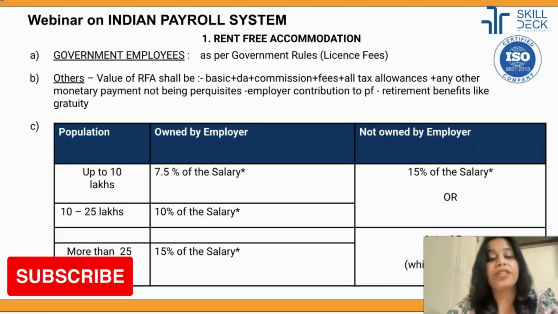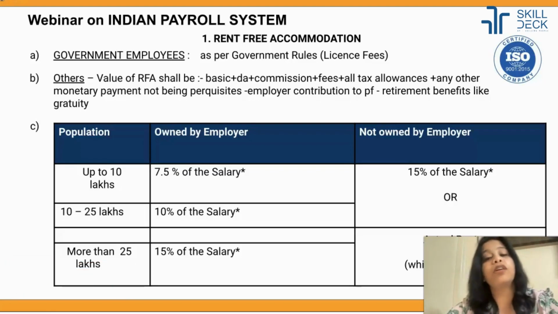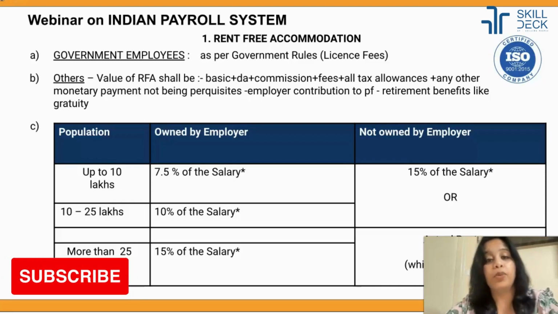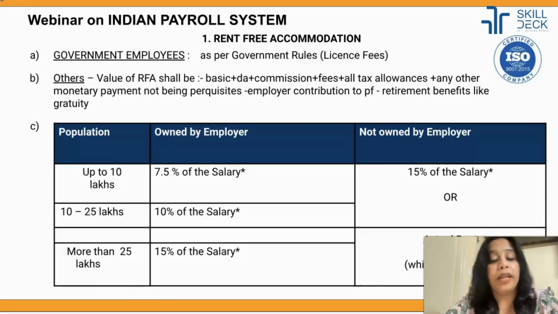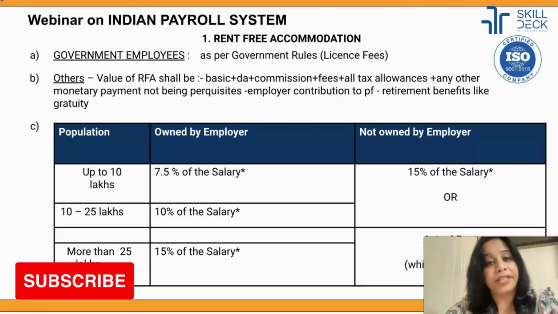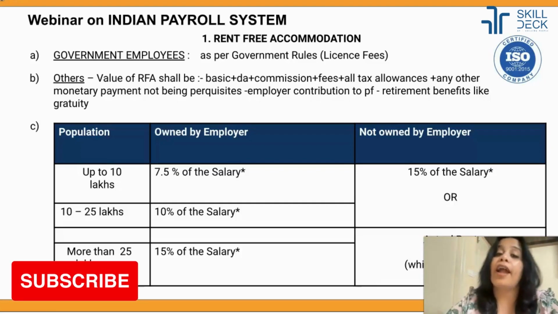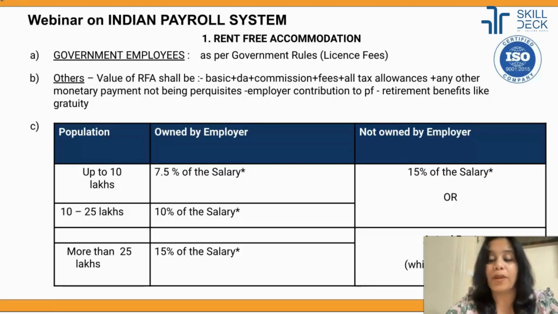If the house is situated between the population of 10 to 25 lakh, then the valuation is 10% of the gross, and again it is taxable to the employee. What if the house is situated above the population area of 25 lakh? Then the valuation is 15% of the gross and it is taxable to the employee.